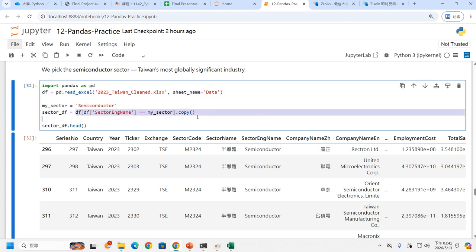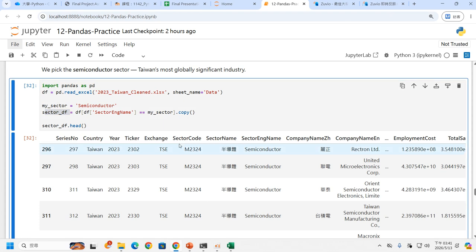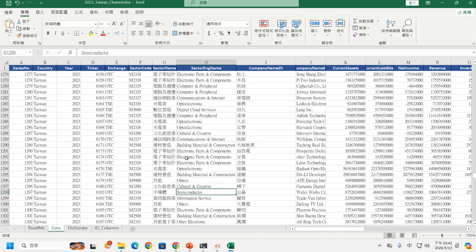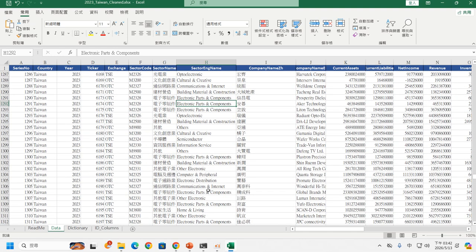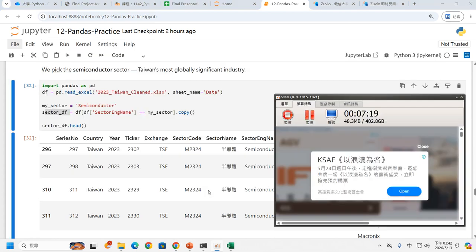So I will suggest you copy the rows where sector is equal to semiconductor, and store it as a new data frame. We give it the name sector DF. Okay, so that is our first step. Maybe I give you a few minutes and you can try to finish this part. Then I suggest you change the sector's English name, maybe try the electronic group or information service, to focus on a different sector, and we can discuss.